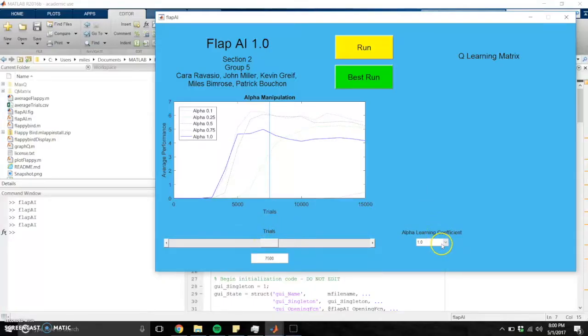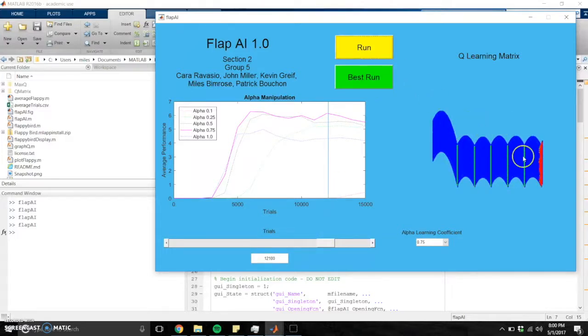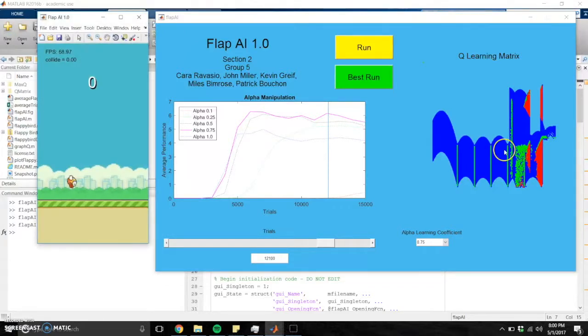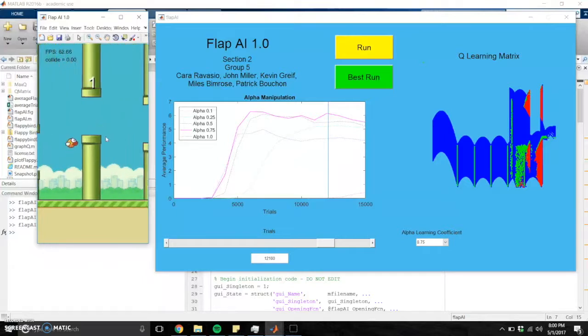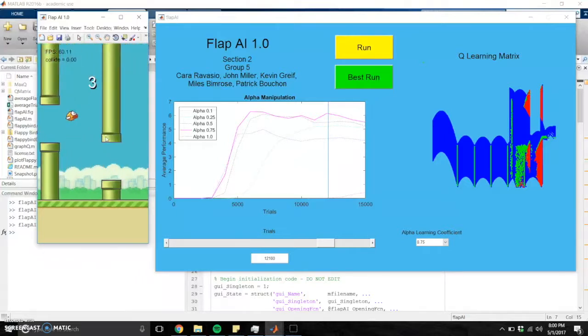So this is our GUI for the project. You can change the alpha learning coefficient with this drop-down menu. Then over here you can change how many trials you're simulating, with this slider, or you can also type it into this box. Then when you hit the run button, it animates over here what the Q learning matrix learns. So red being that it learns that it dies, green meaning that it learns to jump, and blue meaning that it stays alive. And then once it's done animating, it runs it over here for that learning state.